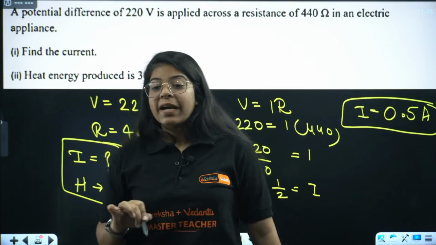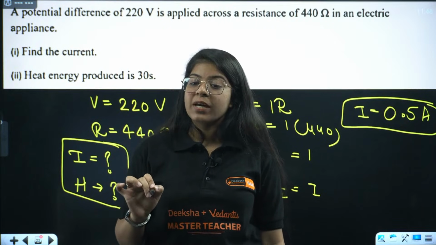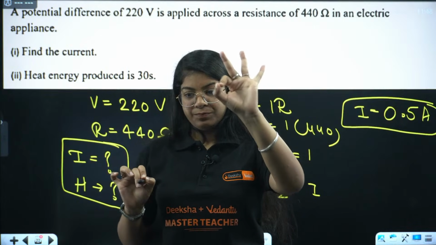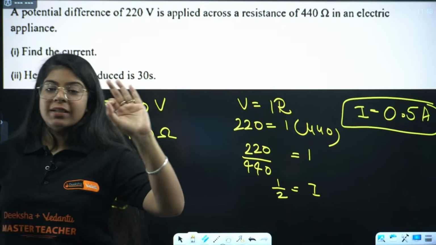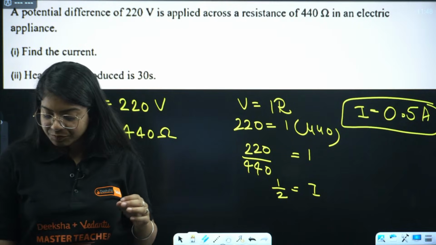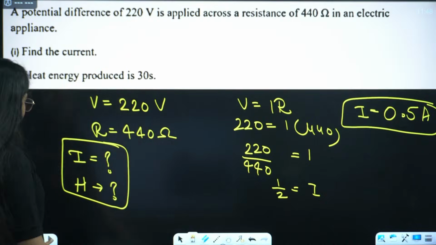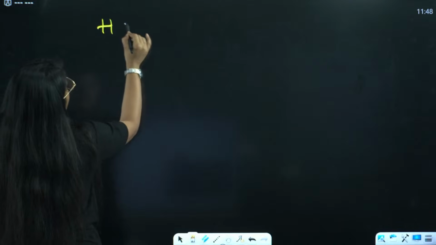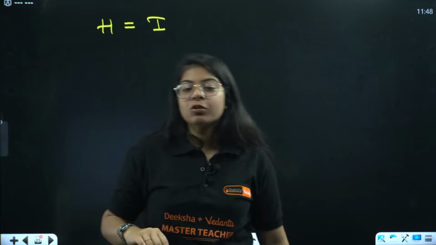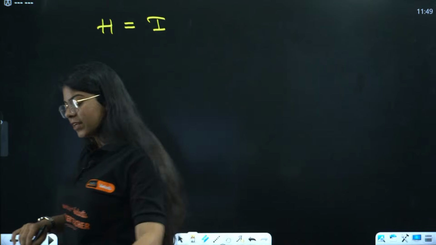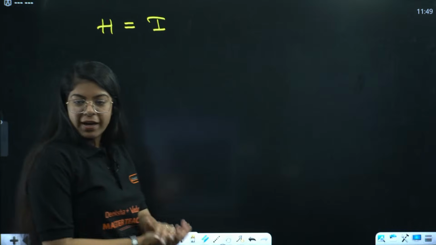And now we have to find heat. We have to find the heat energy produced in 30 seconds. Correct. So what will we do? Simply we are going to use H equals, let me know the formula to find heat energy. What is the formula?